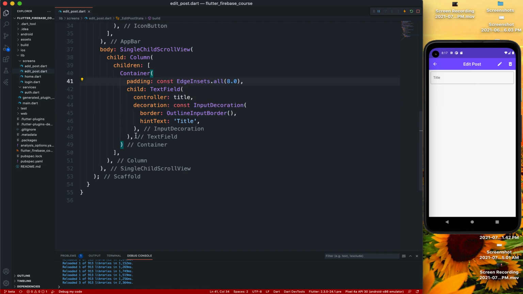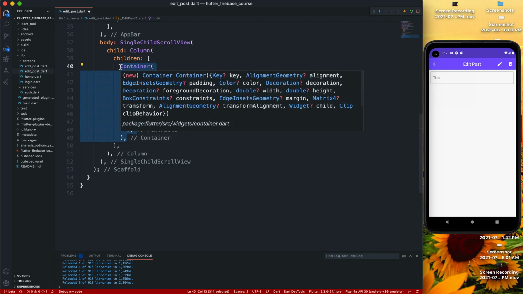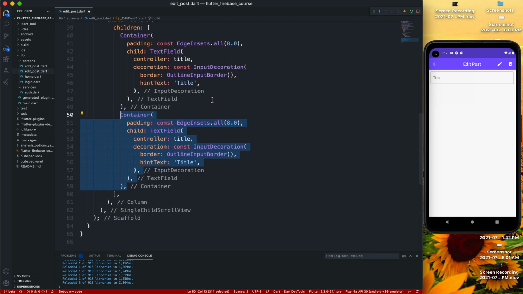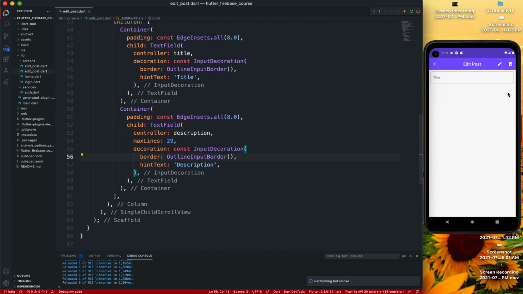We have our title, and after that we are just going to copy this container, and we are going to duplicate that again, but in here we're going to have a maxLines of 29. The TextEditingController is going to be description, and the hint text is going to be description. That's it. Now we're going to have the description, and that's the UI.